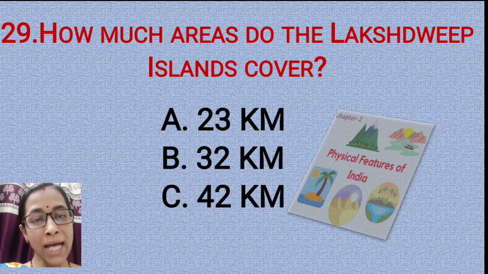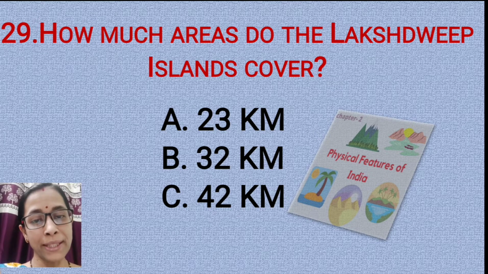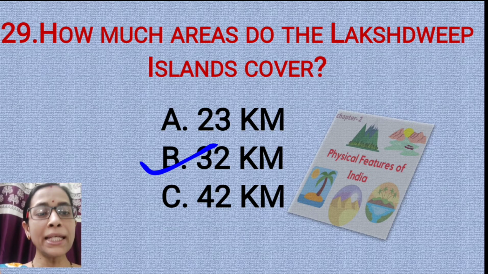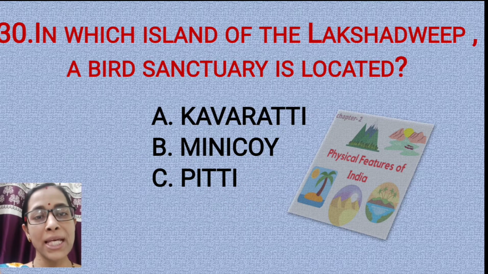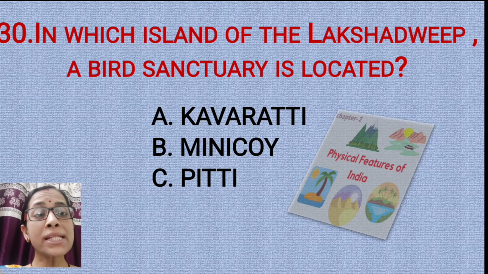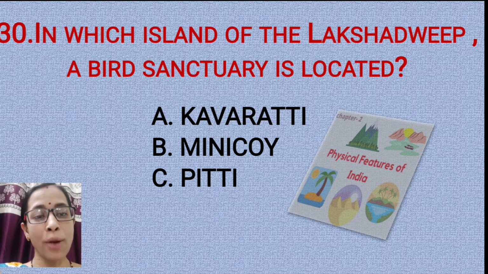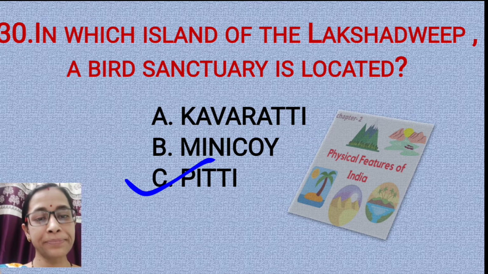Question number 29. How much area do the Lakshadweep Islands cover? 23 km, 32 km, or 42 km? The correct option is option B, 32 kilometers. Question number 30. In which island in the Lakshadweep is a bird sanctuary located? Is it Kavaratti, Minicoy, or PT Island? The correct option is option C, that is PT Island.